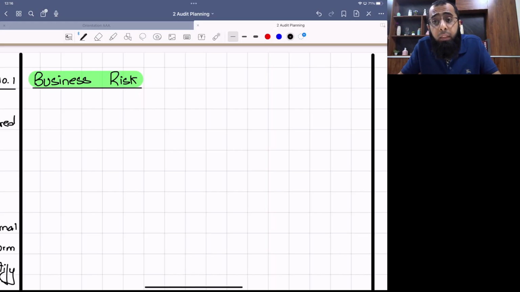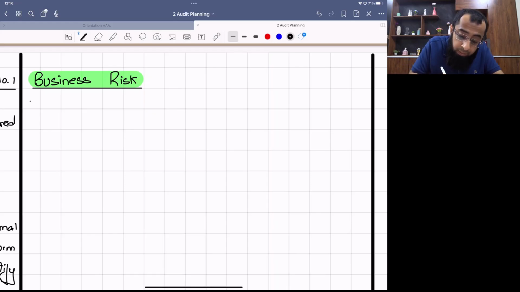Use your mind. If there are business issues, it will lead to impairment issues in the financial statements. Value in use of your assets will decline. If there are business issues, it will lead to legal cases, and it will require provisioning in your financial statements. If there are business issues, it will affect the going concern disclosure in your financial statements. So obviously, business risk is an important component.